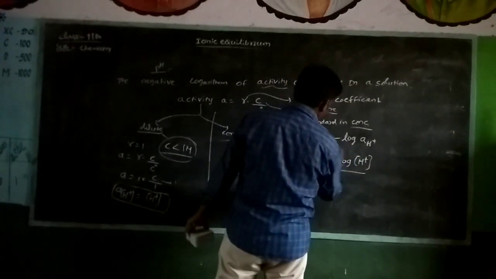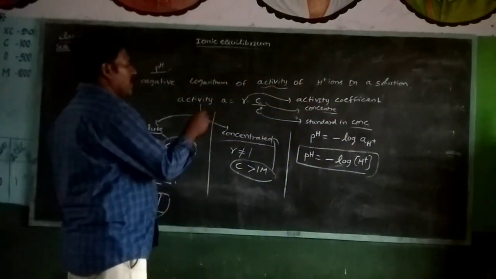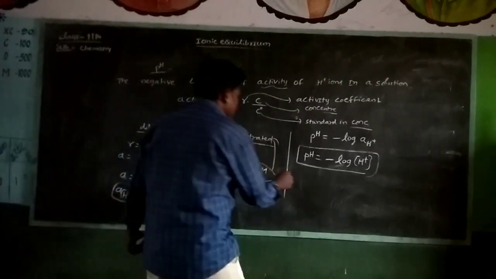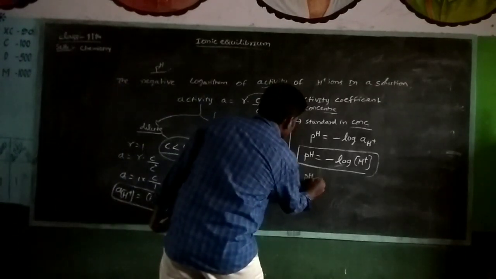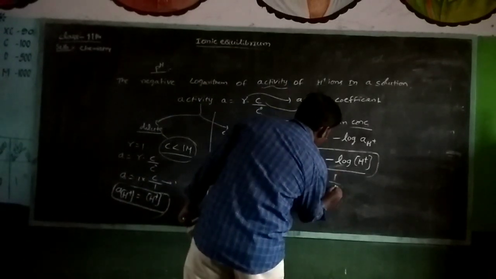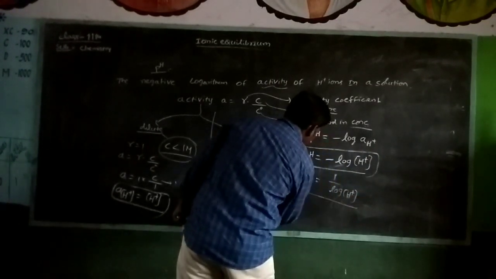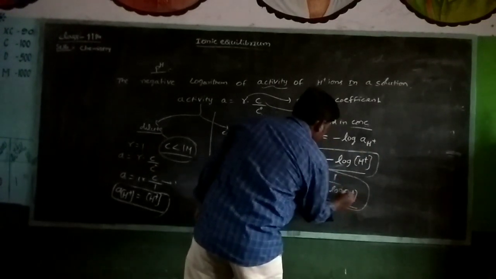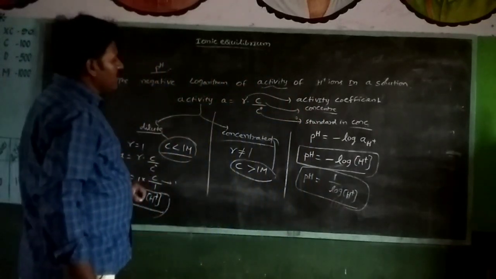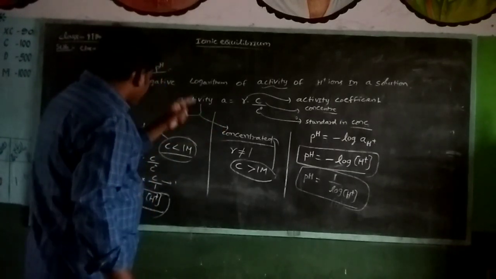This is called pH. pH is equal to negative logarithm of concentration of H plus ions. You can write pH is equal to minus log H plus concentration, or log 1 by H plus concentration. Okay, this is the pH. pH is equal to negative logarithm of concentration of H plus ion.